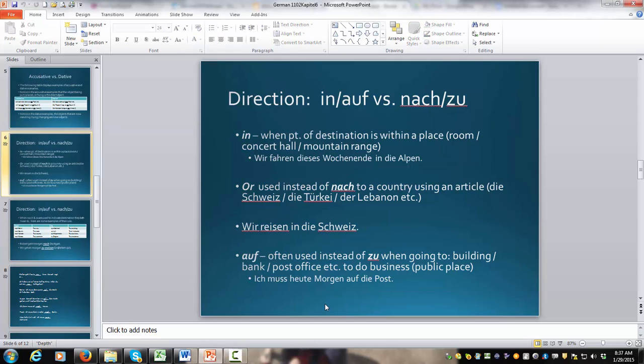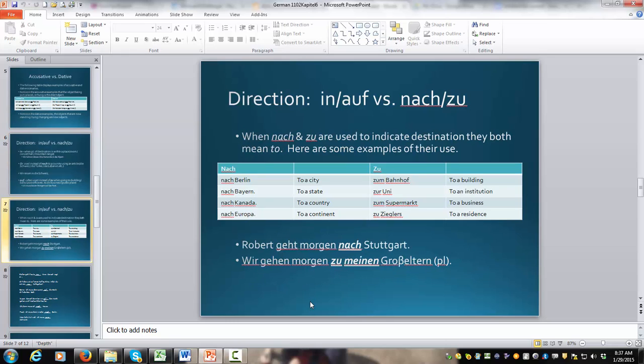We use auf when we're taking care of business: auf die Post, auf die Bank, auf den Markt. Alright, to the marketplace, bank, post office. And then here are our nach: nach Berlin, nach Bayern, nach Canada, nach Europa. Alright, city, state, country, continent, and what is left off of this list is nach Hause, to go home, right?